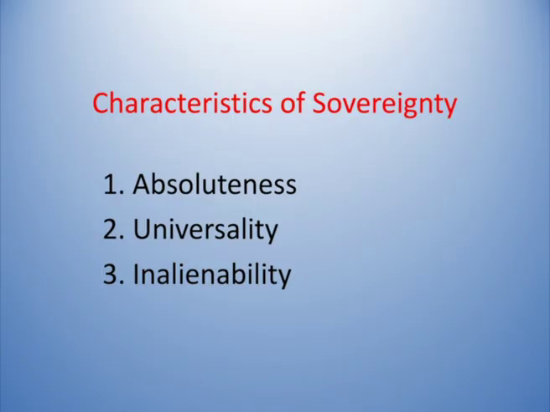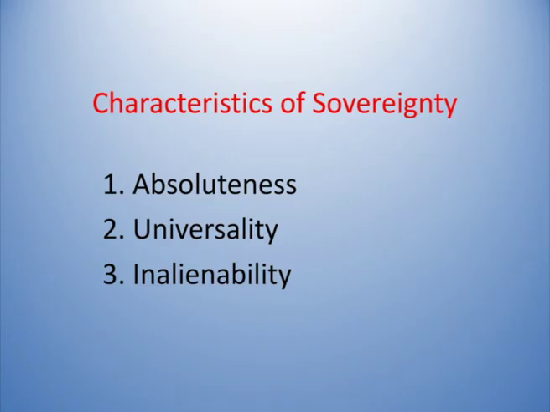And sovereignty has certain important characteristics. What are the important characteristics of sovereignty? By acknowledging and knowing the characteristics of sovereignty, we can know fully well the nature and scope of sovereignty. First one is absoluteness. Absoluteness means the government has absolute powers on the people. The state has absolute powers on the people.